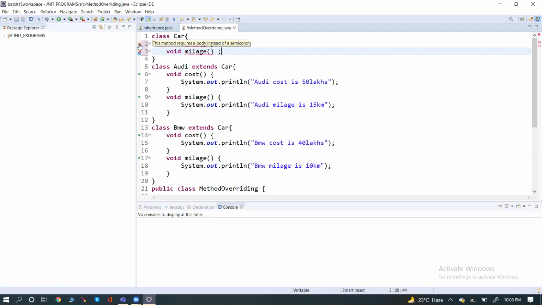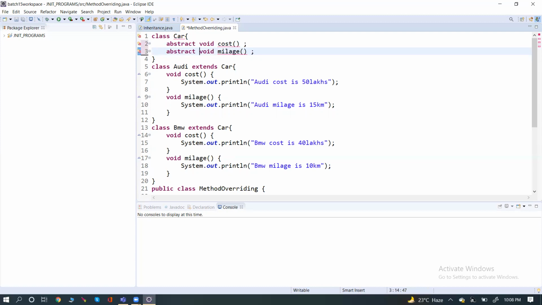Yes, every method has a body, but my requirement is I don't want to give the method body. So what we can use is a keyword known as abstract. If you don't want to give the method body, we declare it as abstract.